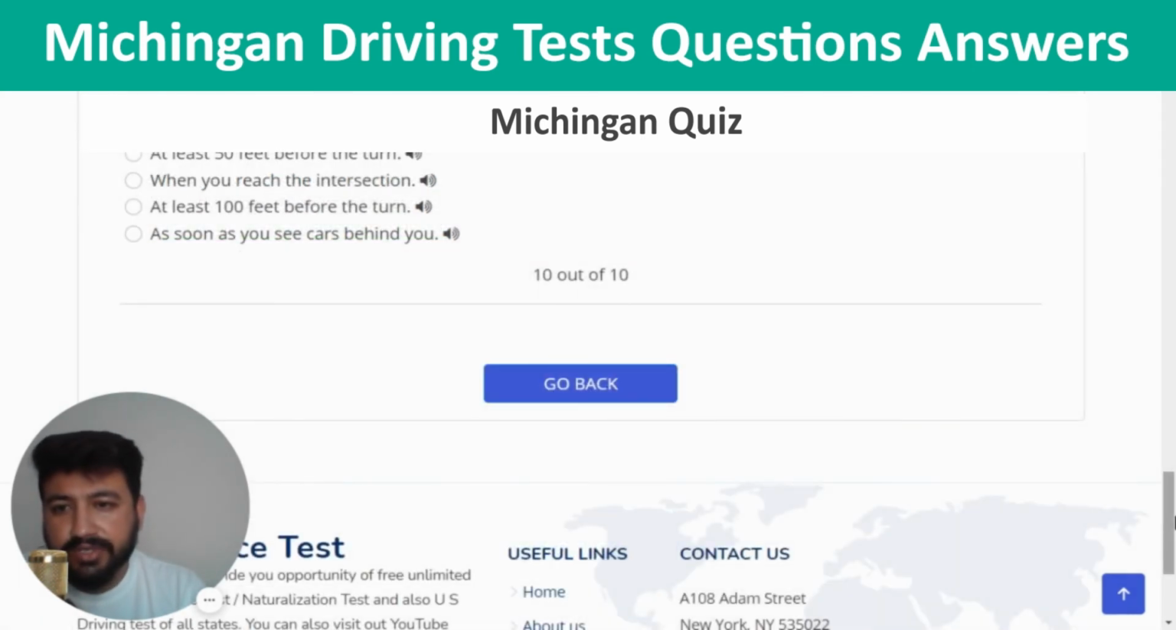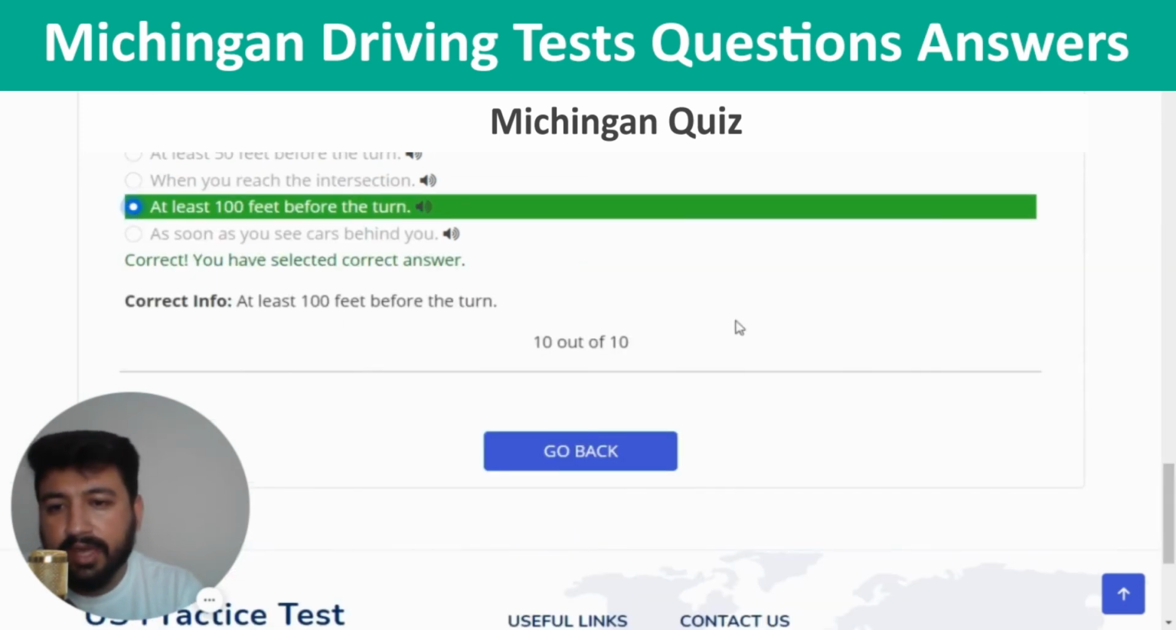The last question is, you want to turn right at the next intersection, you should begin to use your turn signal. The right answer is at least 100 feet before the turn. So I'm going to click on the third option. Yeah, this is the correct one, and this is also the end of quiz number 4.